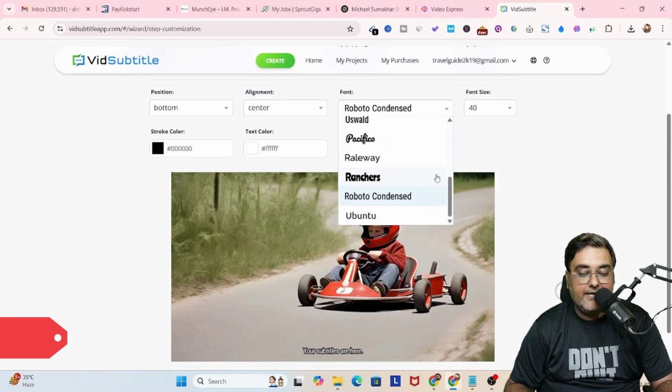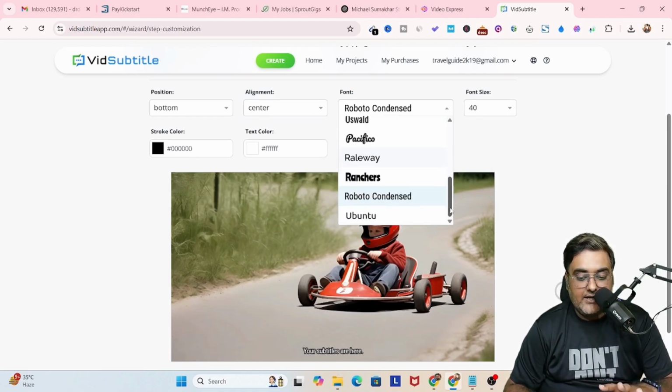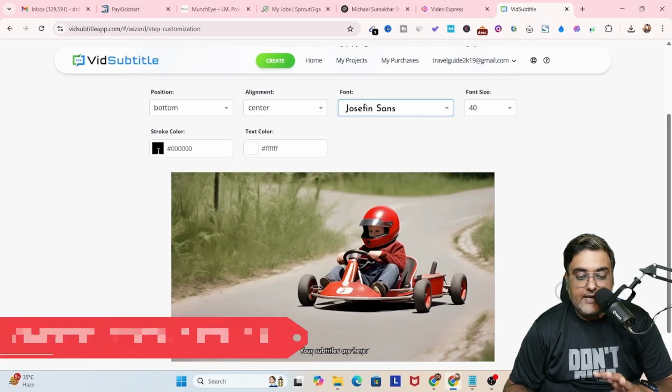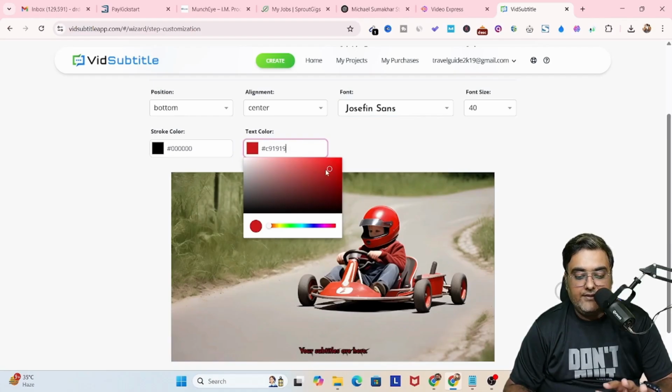Now we can go ahead and change the font family as well to any font that we wish, to anything that we like. We can go ahead and make the changes, and then we can change the stroke color, the text color, all of that, right? So all of that can be done.